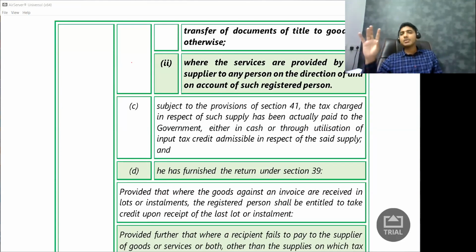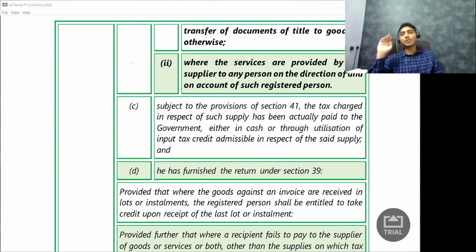There is one return called GSTR3, also called GSTR3B. All those things you don't have to remember now. I will not confuse you with that. But they are saying I should file my return. And in that return, I need to say that this is the GST which I paid to my supplier, so I'm minusing this and paying the balance amount to you. Only then I can claim input tax credit. So these are the four conditions.